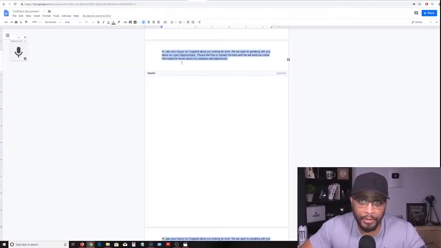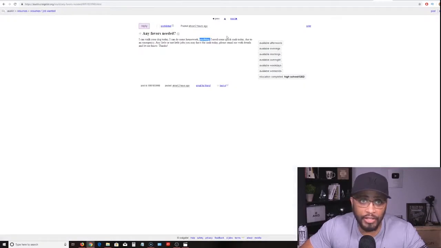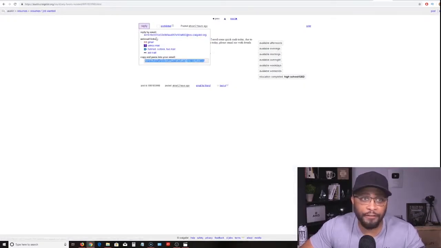So I'm going to copy back to Craigslist and click reply. Now, before you go any further with this, what you want to do is create about 4 or 5 Gmail accounts. Then you want to do the same with Yahoo, then Hotmail. The reason why is because it's going to allow you to send up to 300 to 500 messages.